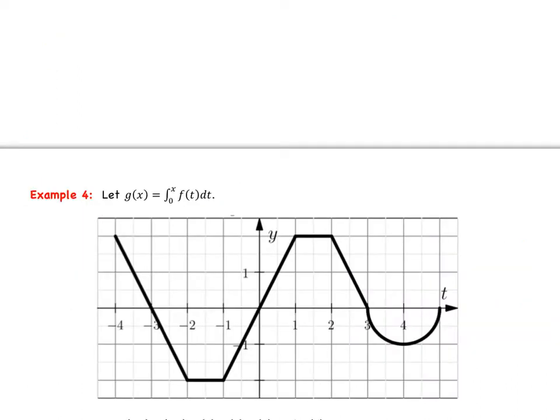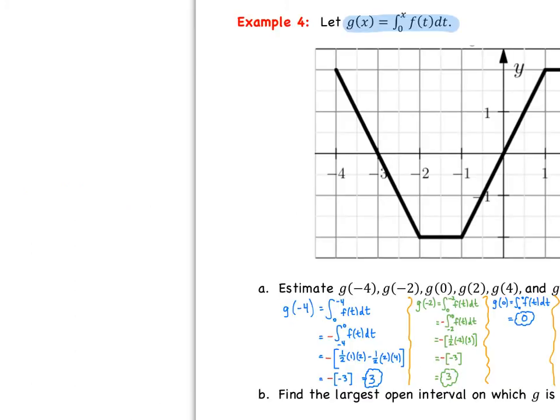This next example, we're going to walk through using this graph, okay? And this is a graph of f of t. So one thing we're going to do is let g of x equal the integral from 0 to x of f of t dt. We're going to use that to answer the following questions. I'm going to walk through part A with you just for the first 3, and then I want you to finish evaluating the rest.